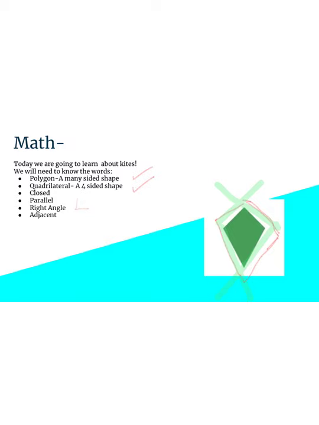And the last one is a new word. This word is adjacent. Adjacent means next to. So for example, I could say that this side and this side of this kite are adjacent to one another. They're right next to each other. And then you could go along the rest of the shape that way, noticing which 2 sides are actually connected with one another. So if I have 2 sides that are next to one another, I'm going to use this nice fancy word adjacent.